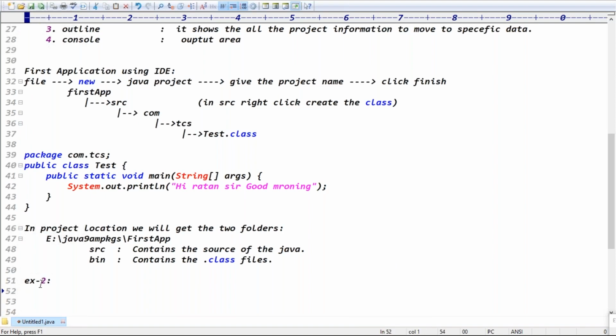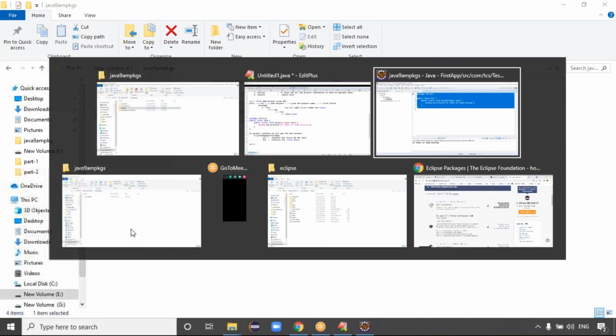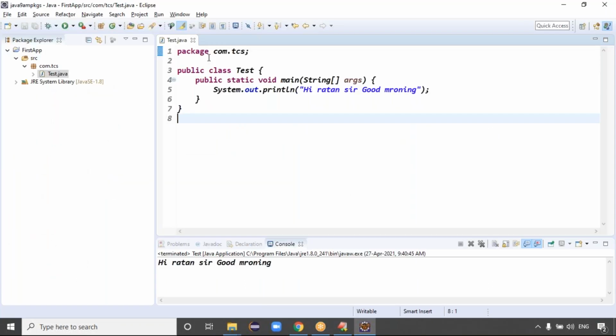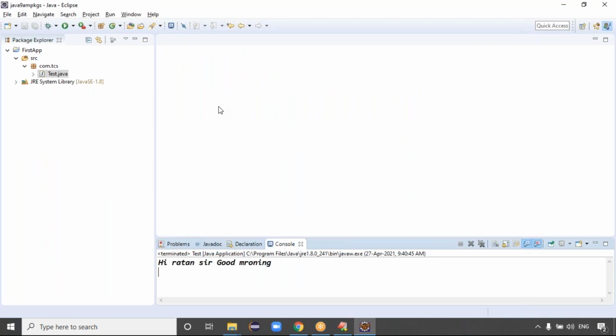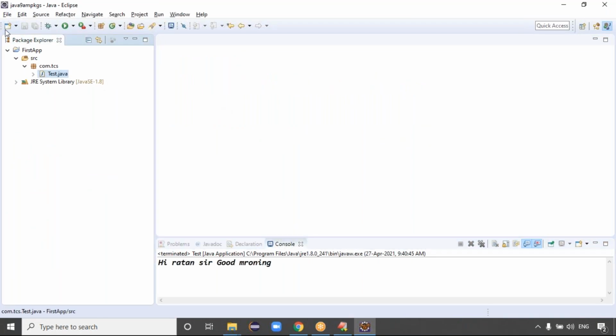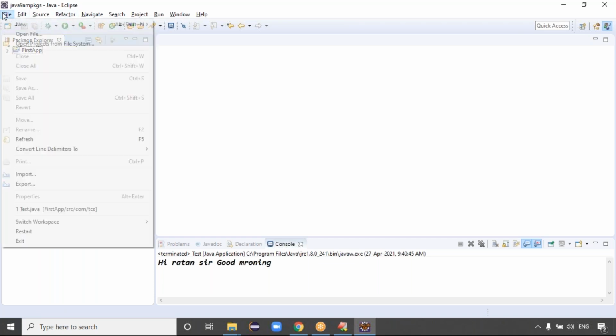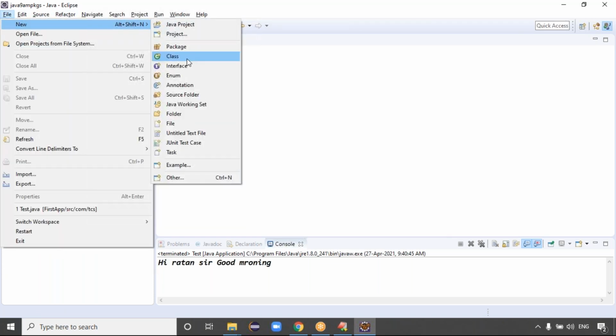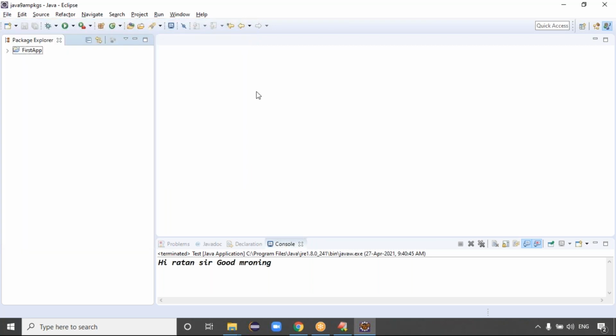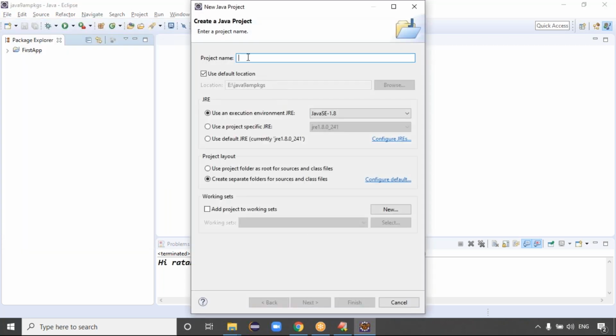Exactly. Using the Eclipse IDE, I can do the second application, example two. I want to create a new project. Tell me the process, how to create a new project. Click on the File menu, click on New. I want to create a Java project, and then give the project name.